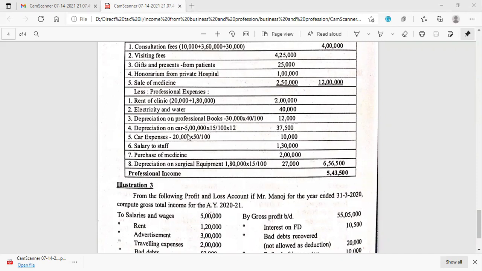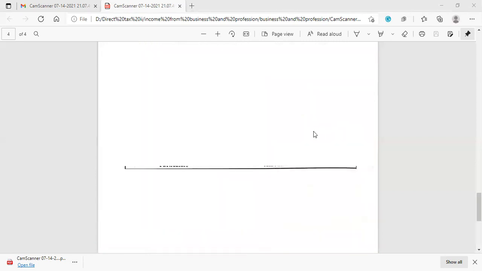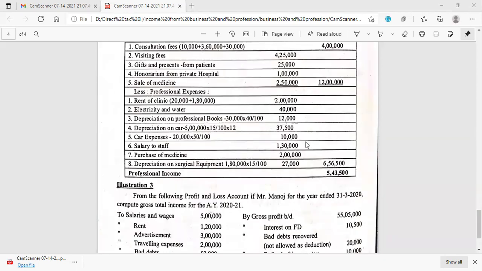Depreciation on car. The value of the car is 5 lakh. The rate of depreciation on the car, a capital expenditure, is 15%. So for the whole year, the amount of depreciation would be 75,000.